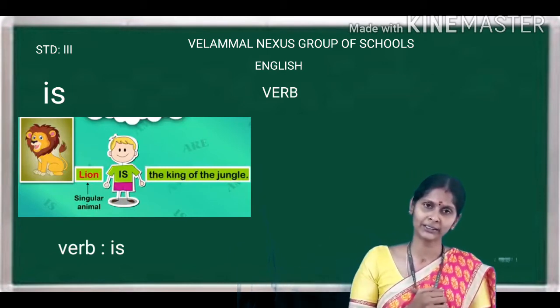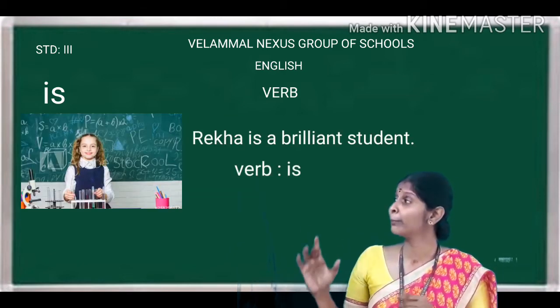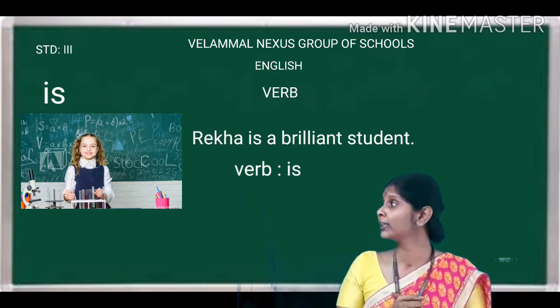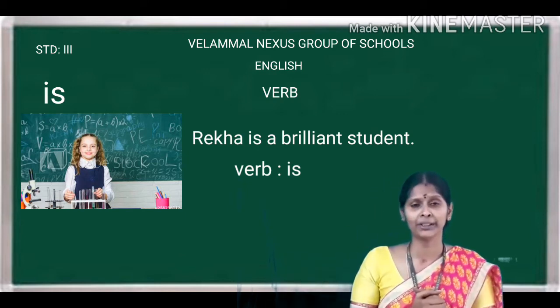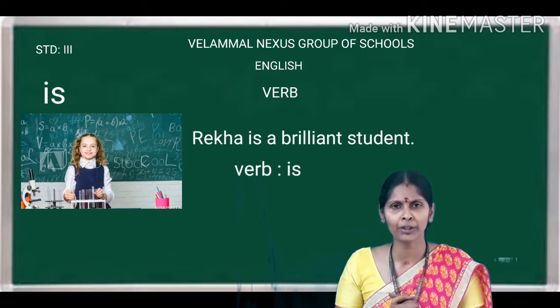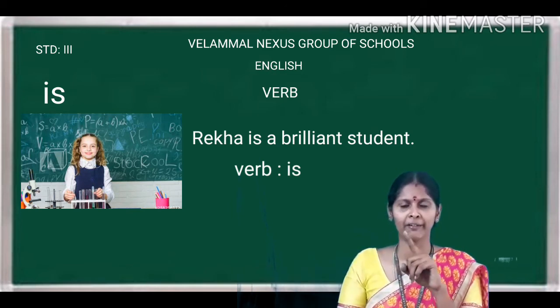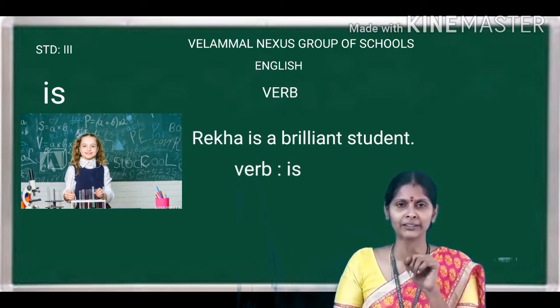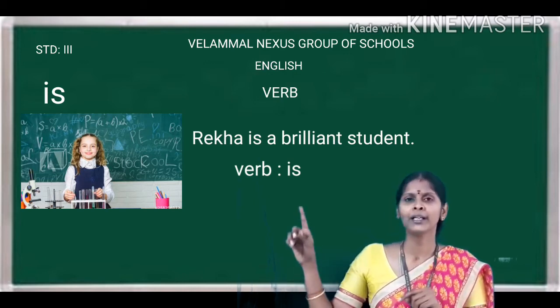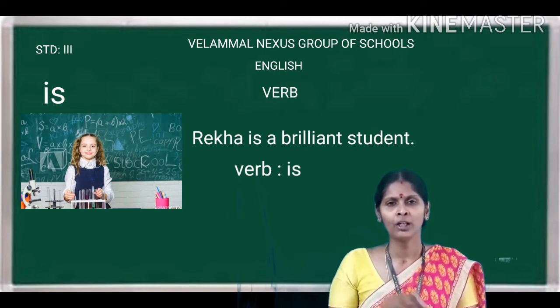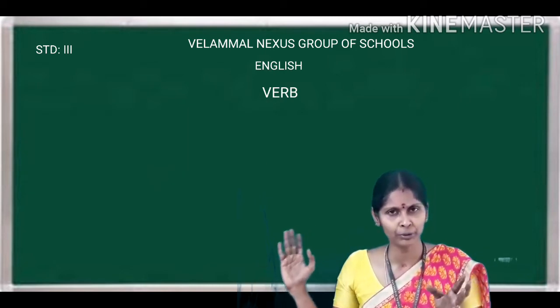Now coming to the next sentence: Rekha is a brilliant student. How many persons am I talking about? I am talking about only one girl. What is the noun there? Rekha. Rekha is a singular noun, so I am using is. Okay, children, now do you understand why you should use is?